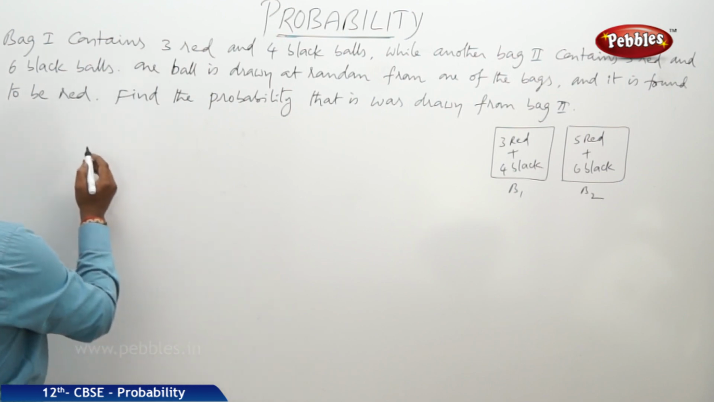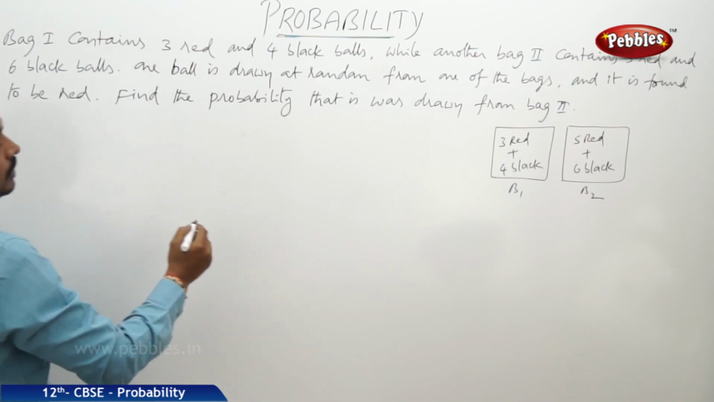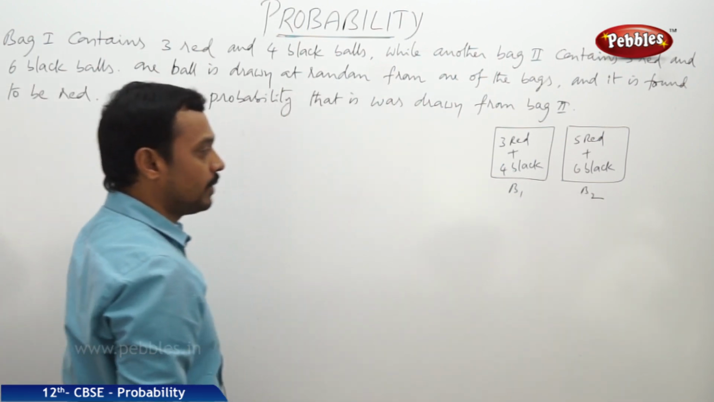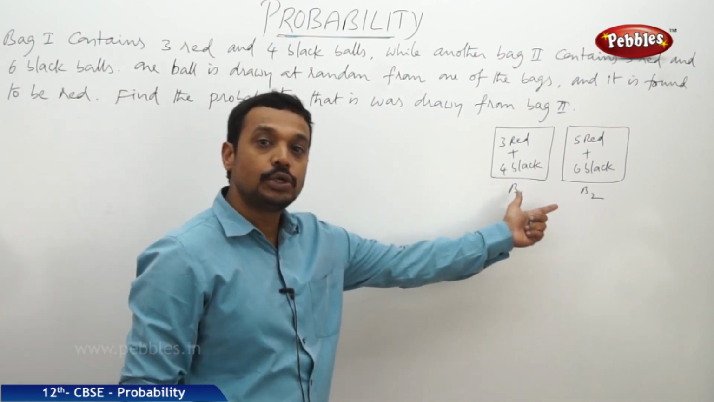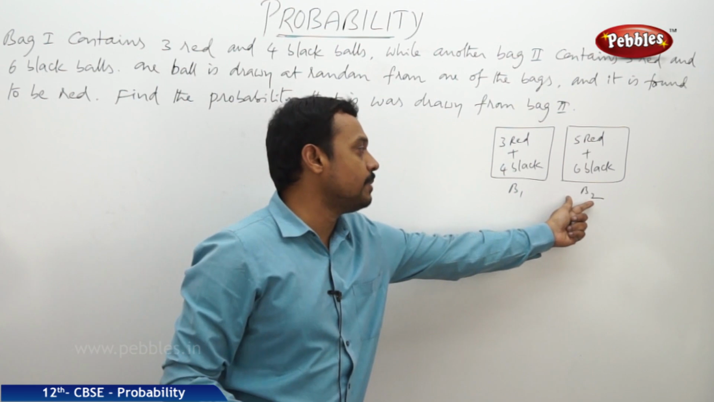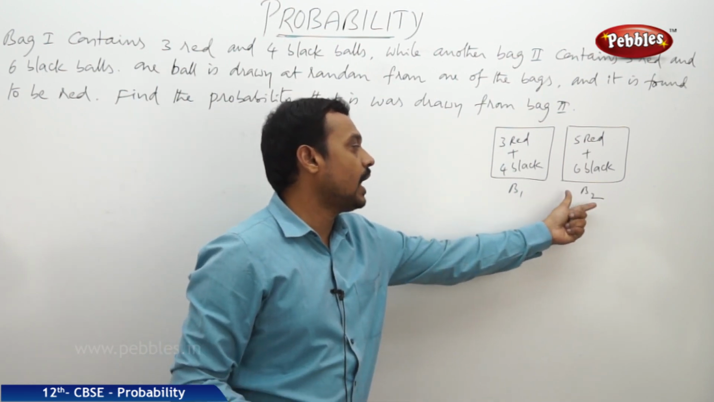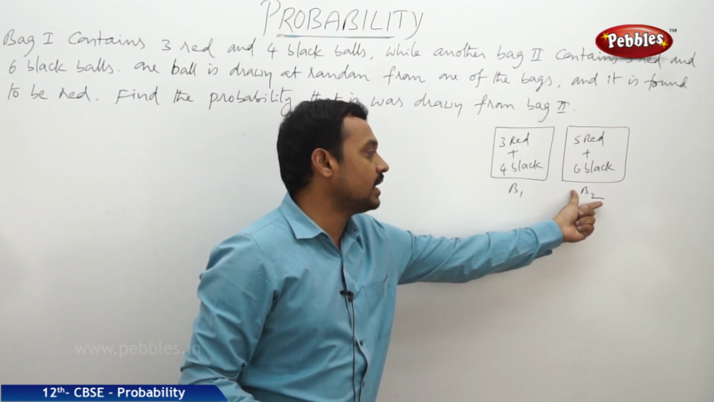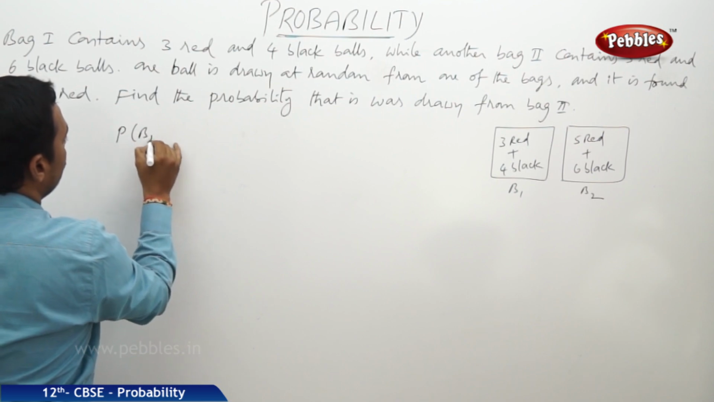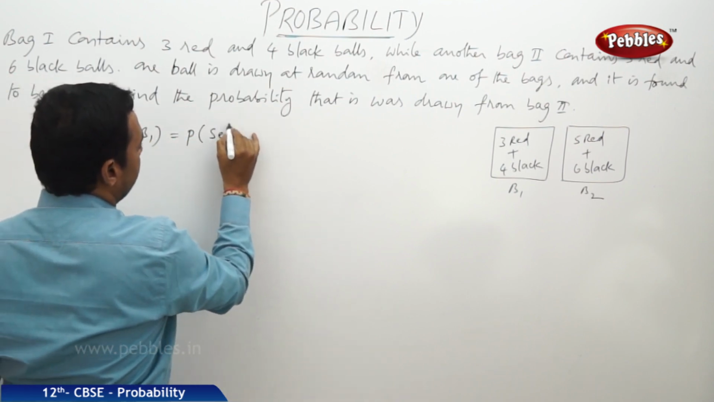Now here let us find the total probability first. Before that, the probability of choosing a bag is always 1 by 2 because here there are only 2 bags. Hence we can select this bag or this bag, so the probability to choose this bag is 1 by 2 and choosing of this bag is also 1 by 2. Therefore, P of B1 is equal to the probability of selecting bag.